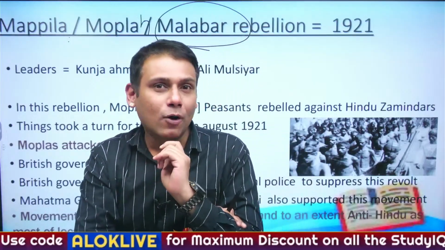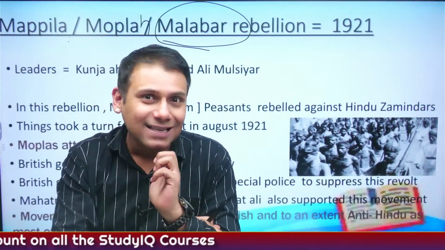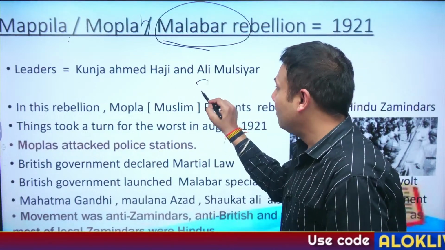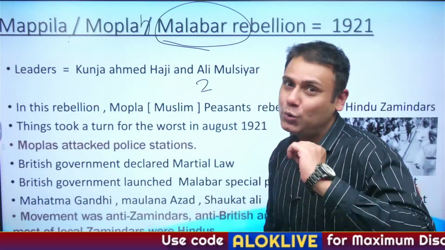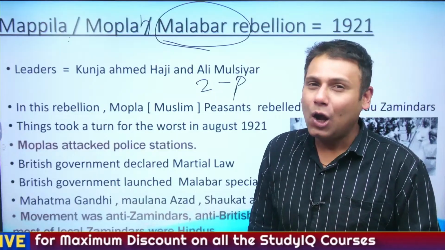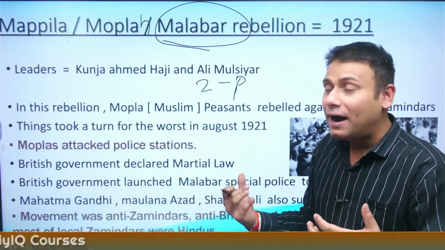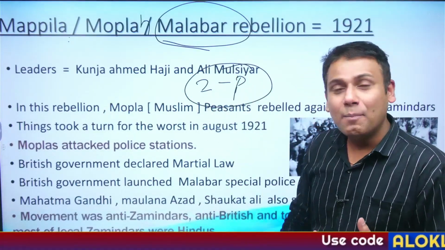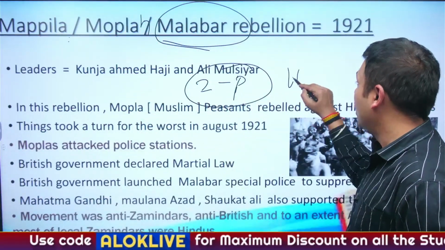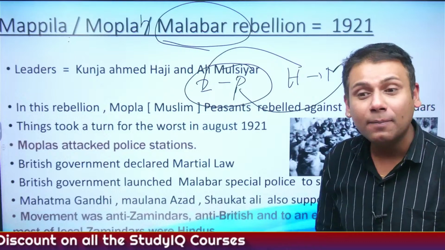Now, what was the major problem here? The zamindar used to exploit the peasant to collect excess revenue. One of the major problems here was that zamindars were majorly Hindus and peasants were majorly Muslims. What is the actual fight for? The actual fight is between the zamindar and the peasant. But later on, this movement was given a communal overtone. It became a fight between Hindus and Muslims, because the zamindar was a Hindu and the peasant was a Muslim.